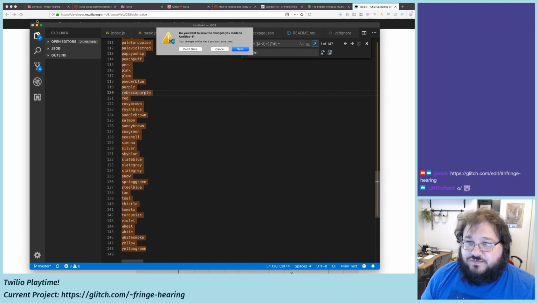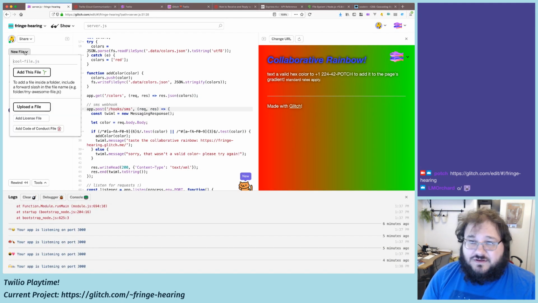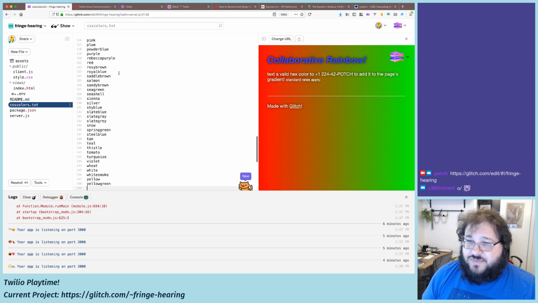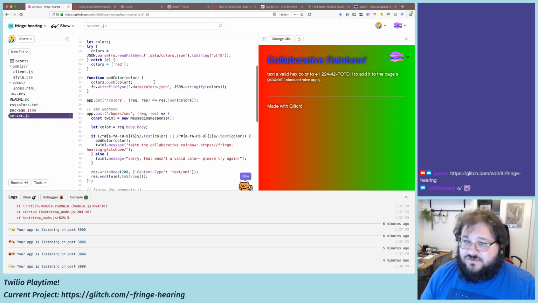We'll just put this away for the moment. We can go back to our editor, make a file called css colors.txt, and paste everything in. We'll remove the blank line, just spare me a little bit of parsing. And now we can load the list of named colors.